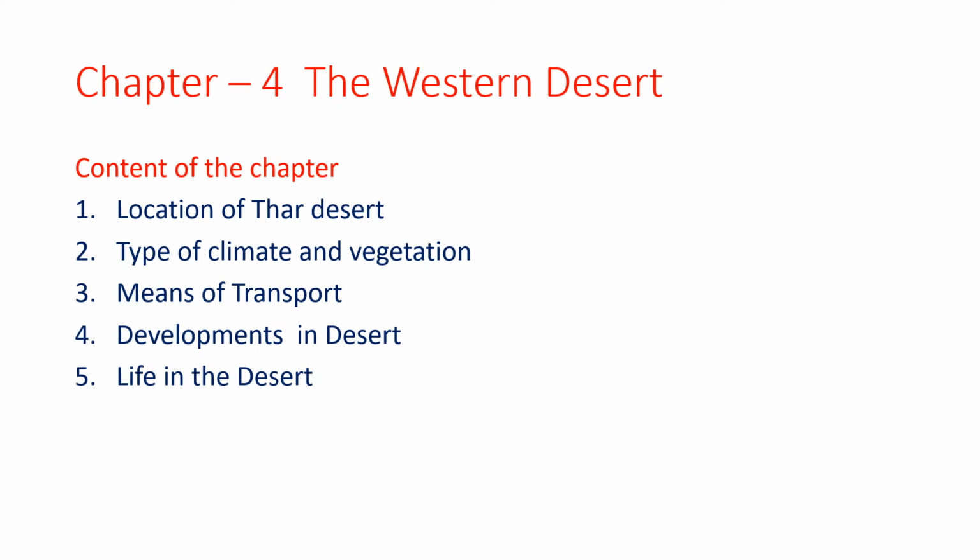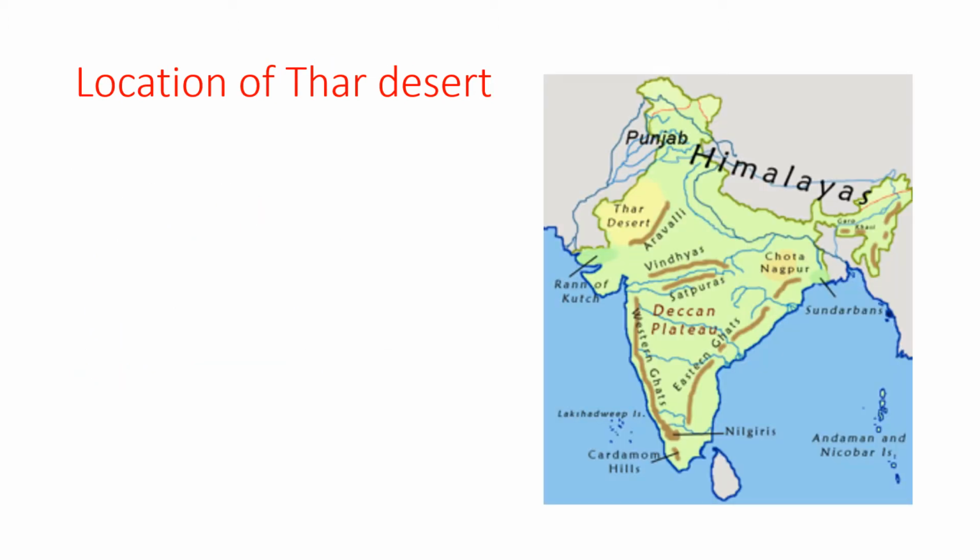In this chapter, you will learn the location of the Thar Desert, type of climate and vegetation, means of transport in the Thar Desert, developments in the desert, and life in the desert. Let us see the location of the Thar Desert.